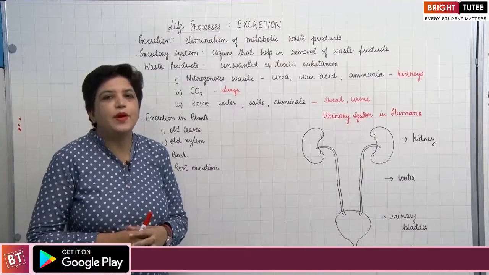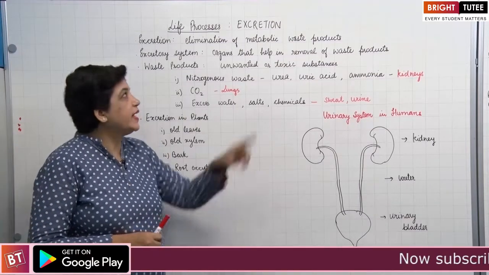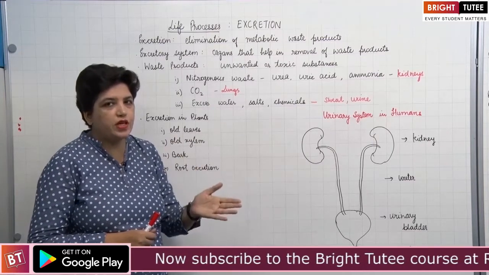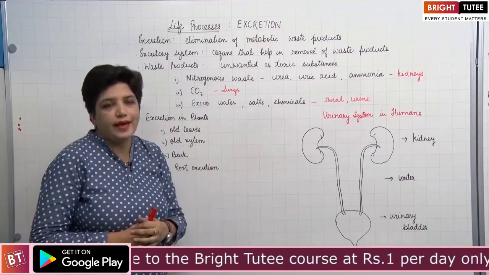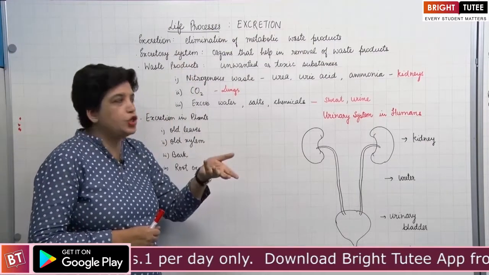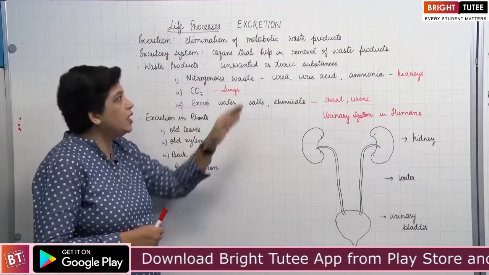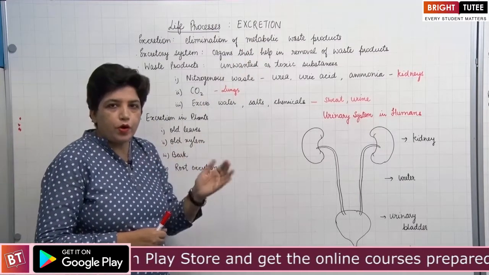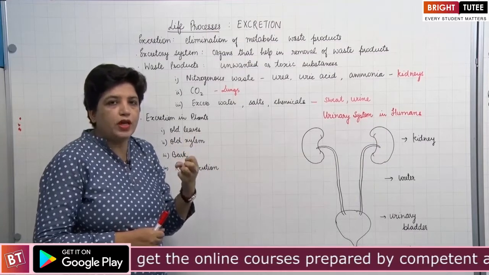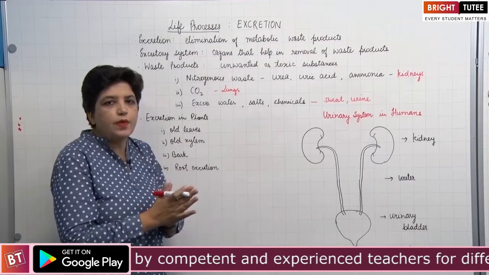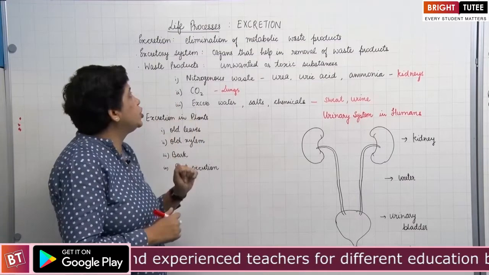Now we'll study the next life process, that is excretion. We studied nutrition, respiration, transportation, now excretion. Excretion is the elimination or removal from the body of all the metabolic waste products. All the byproducts which are made in the body during metabolic processes have to be removed. That process is known as excretion.